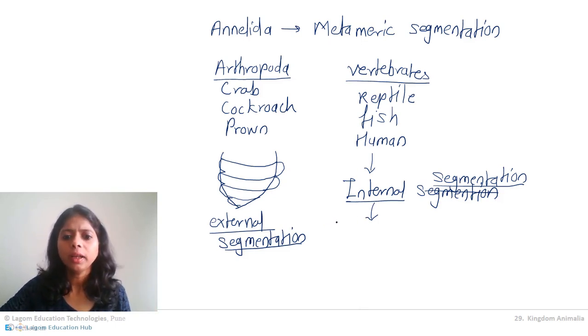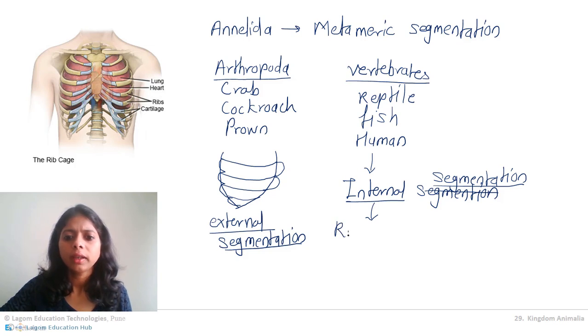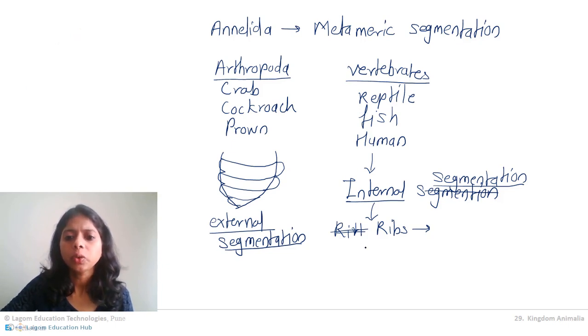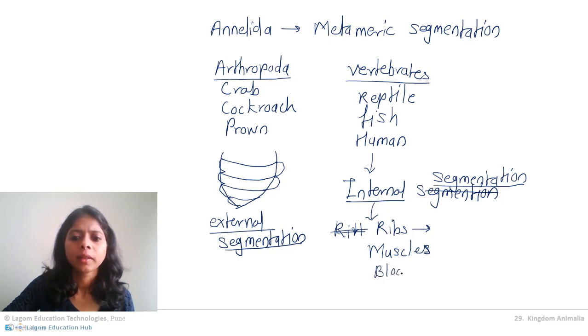For example, in our thoracic region, our ribs are repeated again and again. We have 12 pairs of ribs, one after another, okay? So we show repetition of ribs. Even we show repetition of muscles. We show repetition of some blood capillaries.